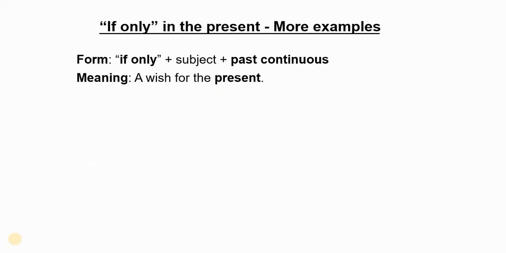All right, let's get some more examples in the present. So this time we're going to use a different past tense. So this time we're using "if only" followed by the subject followed by the past continuous, and the meaning is the same. It's a wish for the present. It's an unreal situation in the present. For example,